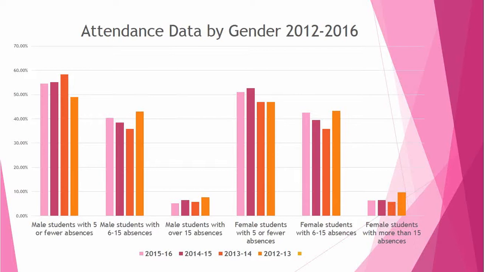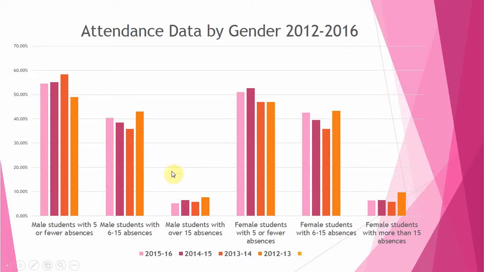Here is a chart of our attendance data by gender. I have it divided into areas with students with 5 or fewer absences, students with 6 to 15 absences, or students with over 15 absences. Over here on the left you have the male students, and on the right you have the female students.